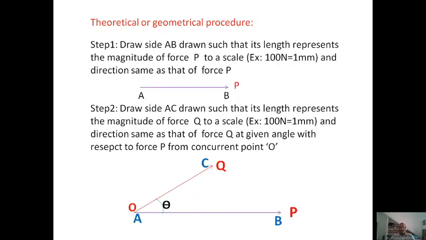Finally, we have drawn force P and force Q at a given angle theta with respect to force P.